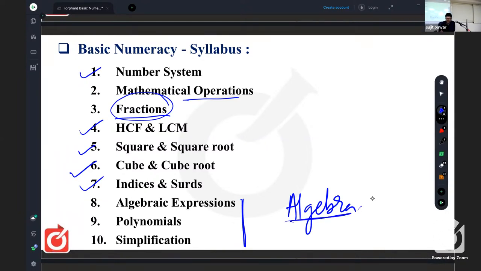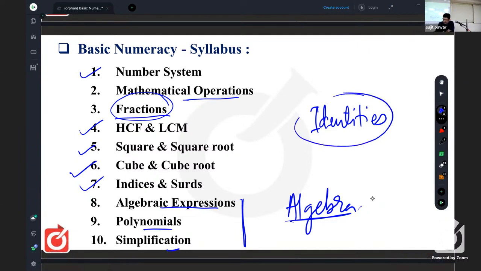Is it clear? So we have algebraic expressions, means terms having means numbers and as well as letters that are called variables. Okay. Then polynomials, it's next part of algebraic expressions. And simplification. Simplifications are related to identities. So you know identities, basic identities that are (a plus b) whole square, (a minus b) whole square. Starting from that, a cube plus b cube or (a plus b) whole cube, like that, whatever. So these things you must know. Is it clear? So after these 10 topics, these are very basic 10 topics, right?